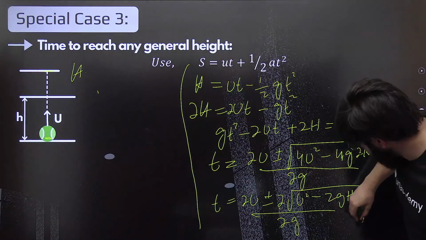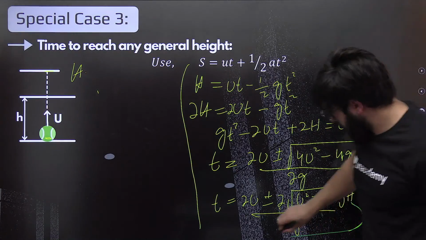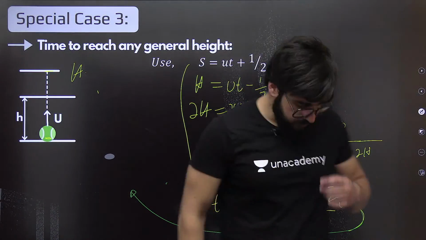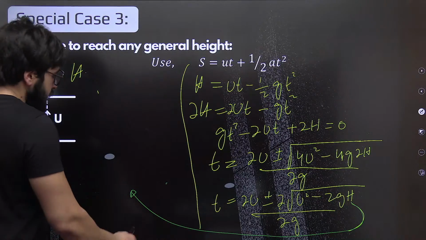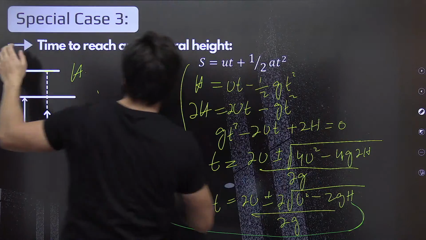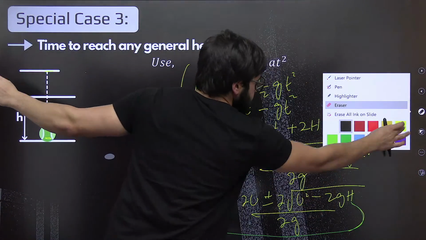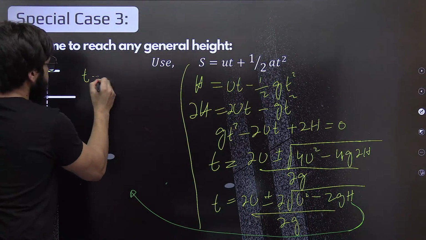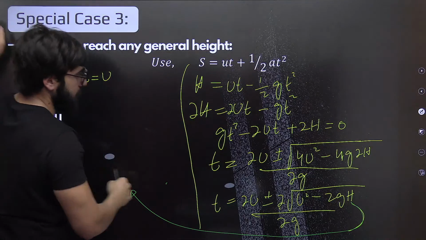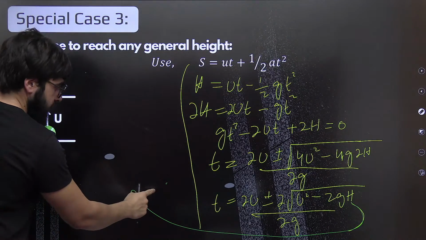Okay, so this is, I'll just write it over here. So can I just write, this will be nothing but, finally, I'll just erase this one. So this T is nothing but, it will be what? U, there is no space over here.